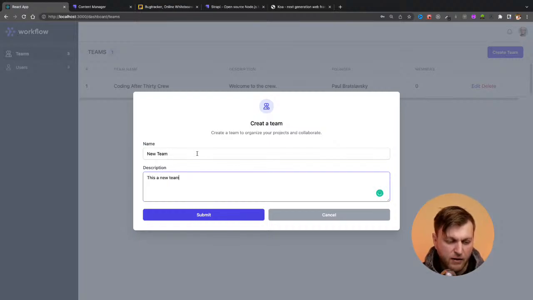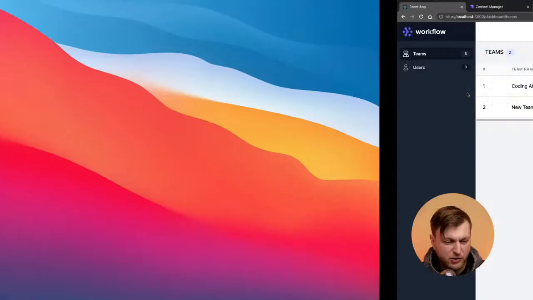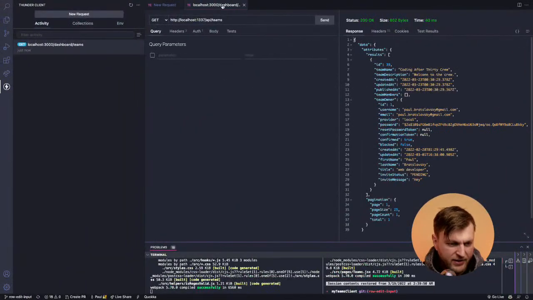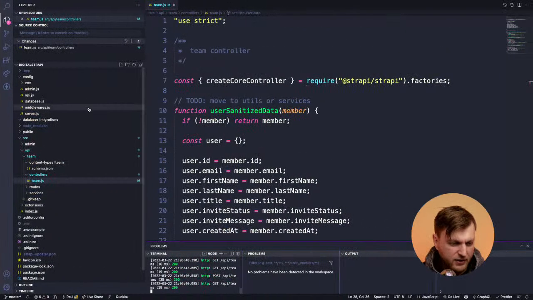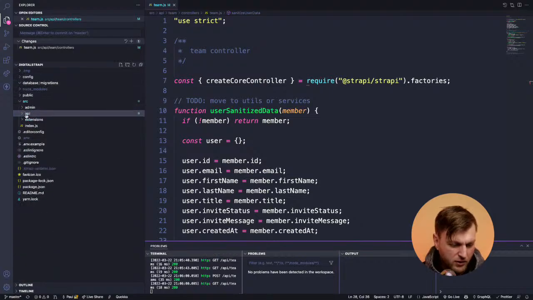And the beauty of Strapi is that you could start nice and easy. You could create, you could edit, you could delete, you could update, you could do all these things. And what's awesome is that at the end of the day, what it's setting up is a Node-based API. If I show you the code here, this is our backend. Actually, that's the front end. Let me go to the backend here, and I'll quickly show you.